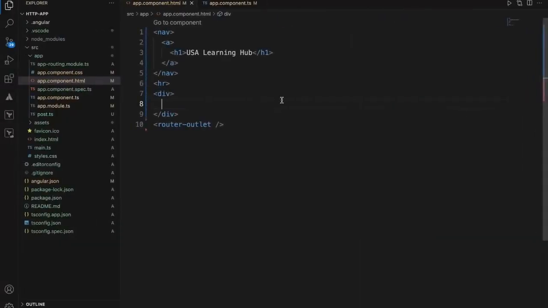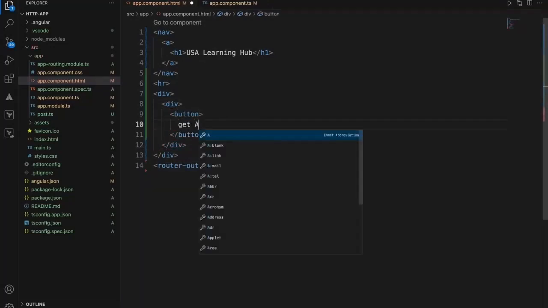So to start with, I'll add a button to get all posts, and click on this button.